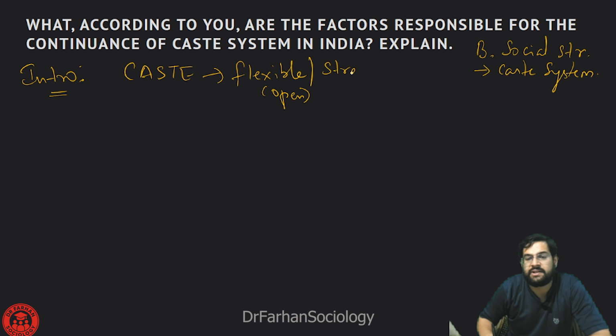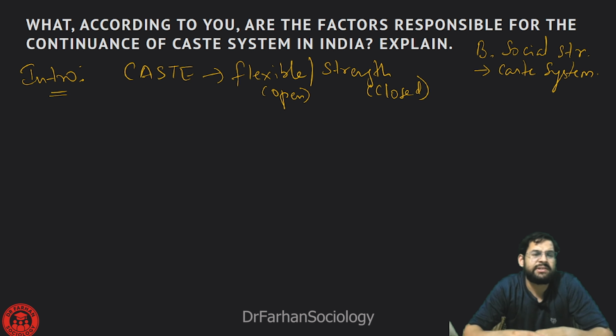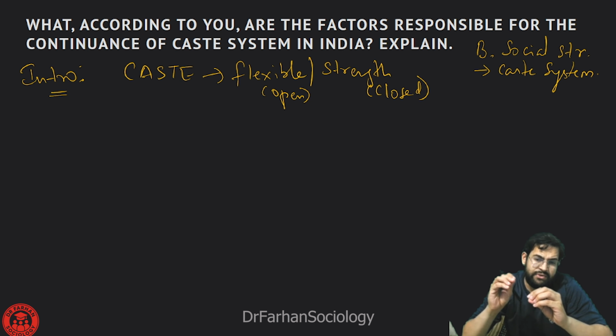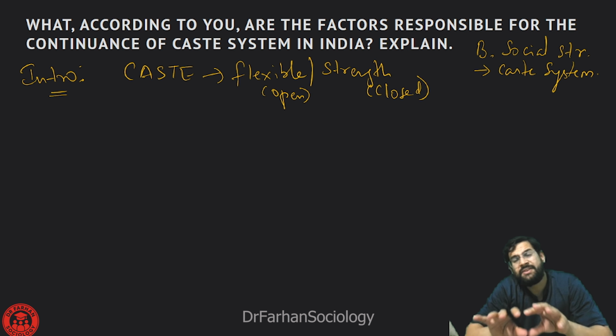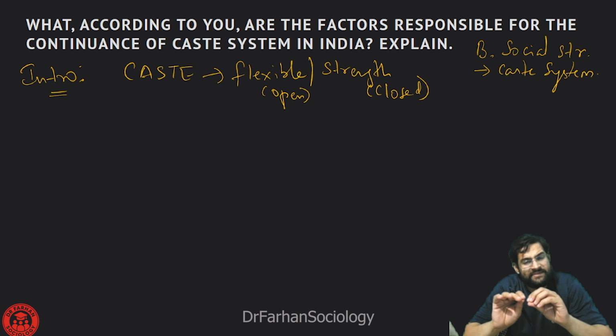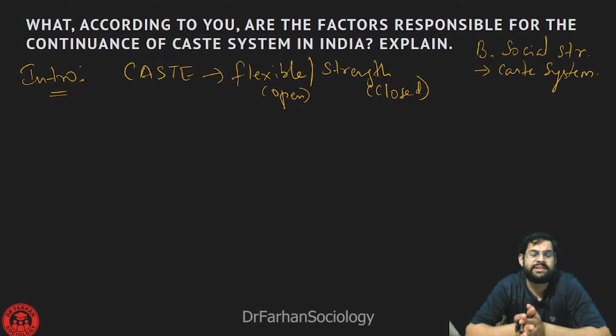On the other hand, this phenomenon is also concrete. It is also present. In my introduction, I am trying to tell that caste system is also getting stronger, as if we are present in a closed society. Caste system is also becoming a very diluted phenomenon. It is flexible, not at all rigid, as if we are living in an open society.